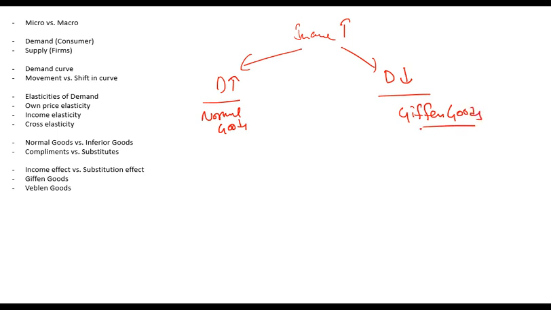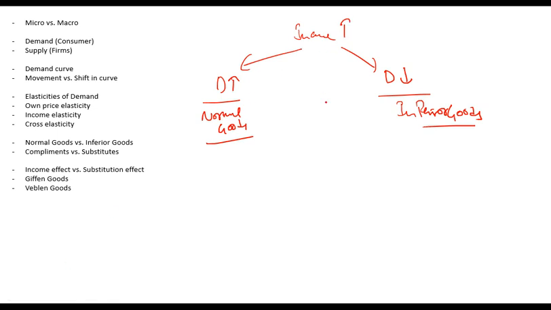But now the question is, how does it actually happen? Why would this demand increase or why would this demand decrease? This happens due to substitution or income effect.